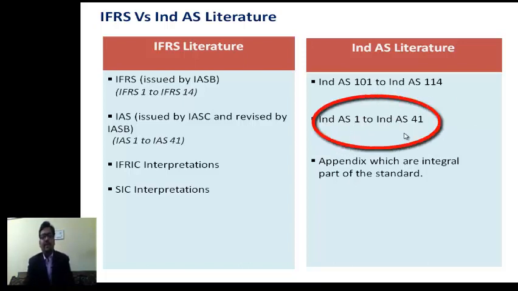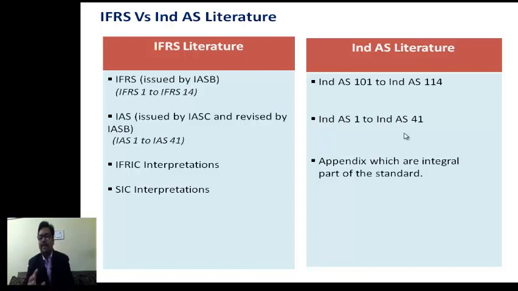Apart from IFRS standards and International Accounting Standards, there are some interpretations also: IFRIC interpretations and SIC interpretations. SIC interpretations are issued by the Standing Interpretation Committee, up to 2001. And IFRIC interpretations are issued by the International Financial Reporting Standards Interpretation Committee. These interpretations have been issued after 2001. In place of those interpretations, we have included them in the form of appendix.